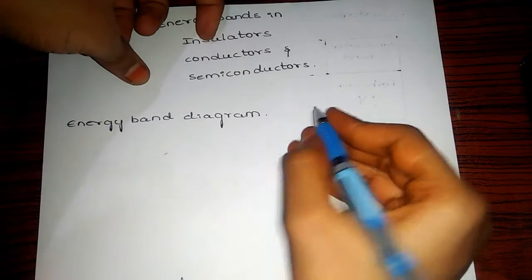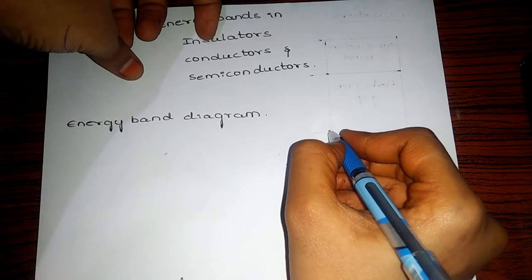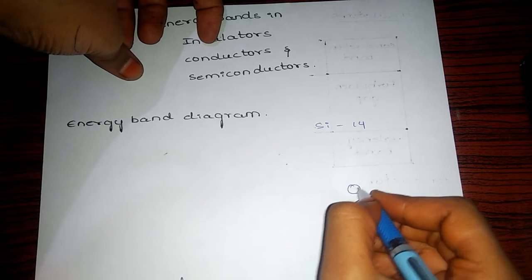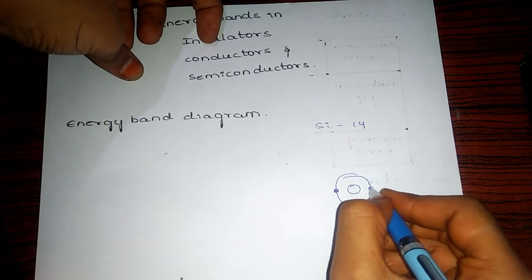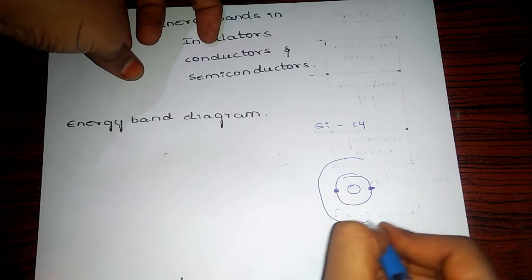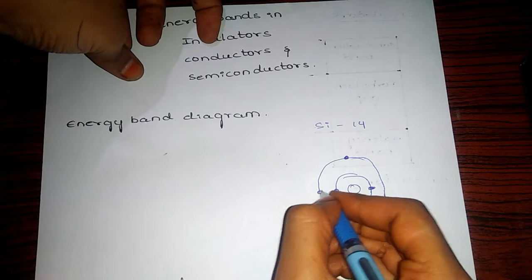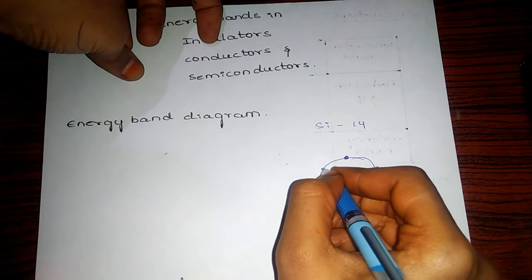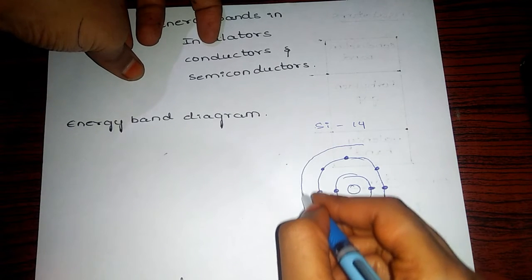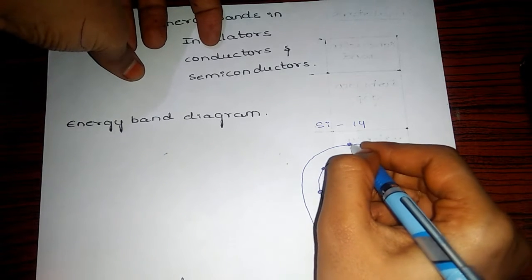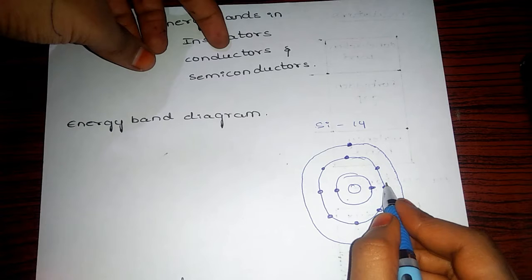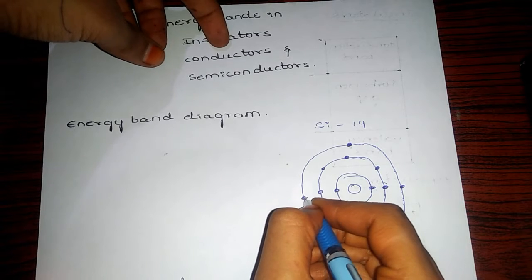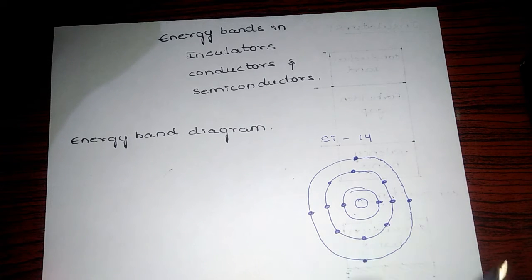A silicon atom has 14 electrons. In the first shell we have 2, in the second shell we have 8, and in the other shell we have only 4, because 2 plus 8 is 10, and 10 plus 4 is 14. This is an isolated atom.